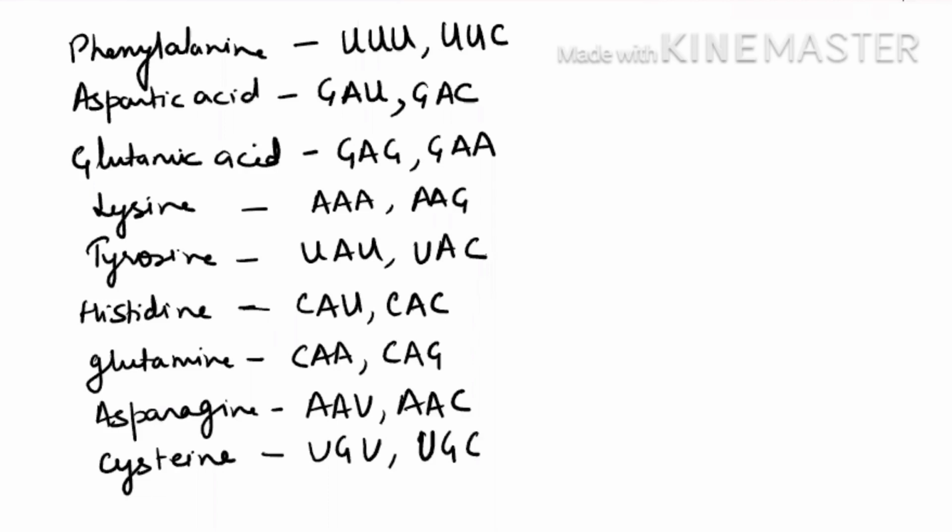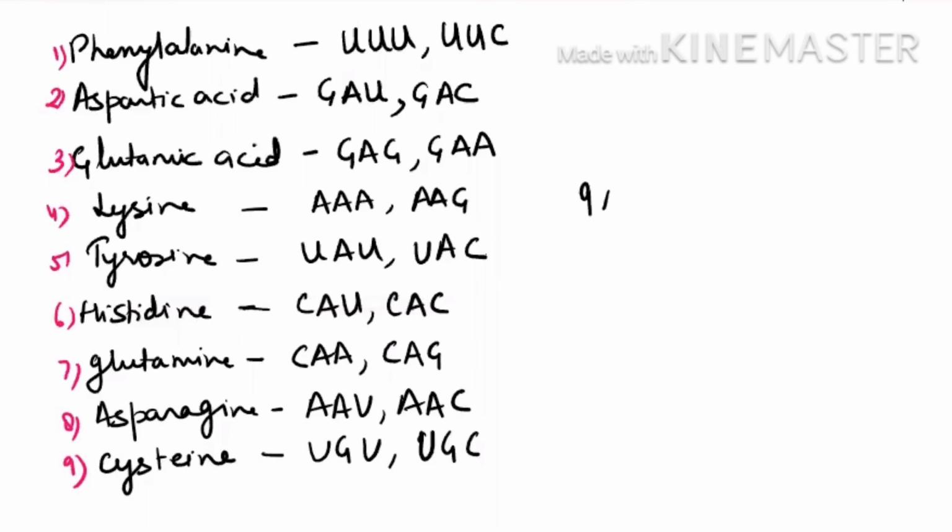If you see, what is the total number of amino acids? 1, 2, 3, 4, 5, 6, 7, 8, 9. So 9 amino acids are coded by two codons. Is it clear?